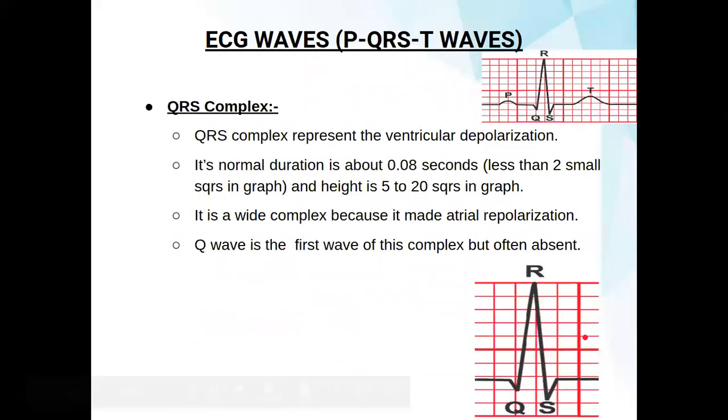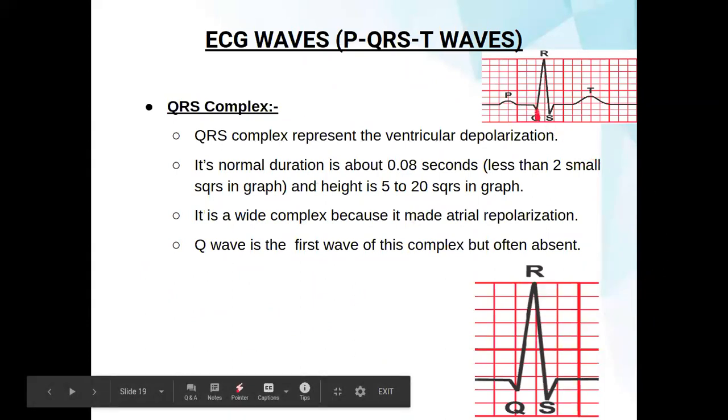So we are talking about the QRS complex. What is the QRS complex and when does it arise? The QRS complex represents ventricular depolarization. When ventricular depolarization happens, the QRS complex takes place. Its normal duration is about 0.08 seconds, which is less than two small squares. As you can see, it does not complete two small squares. So this duration is 0.08 seconds and the height is 5 to 20 squares. As you can see, this is about 9 squares. So it is a normal ECG QRS complex.